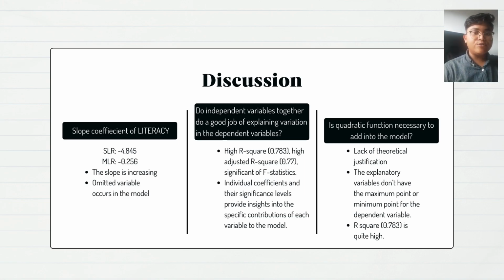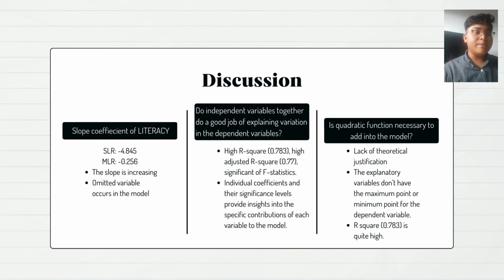For this study, I choose adult female literacy as my X1, which is my first independent variable. As you can see, the slope coefficients of adult female literacy for SLR and MLR are negative 4.845 and negative 0.256 respectively, so the slope coefficient is increasing. When moving from SLR to MLR, the slope coefficient of beta 1 may change due to the inclusion of additional independent variables, which are IMR, longevity, and non-heads.